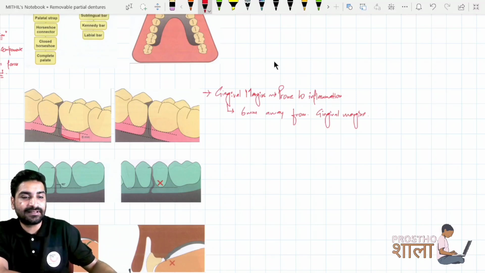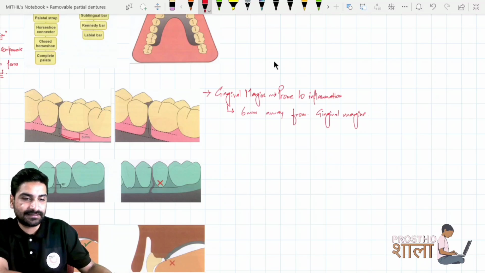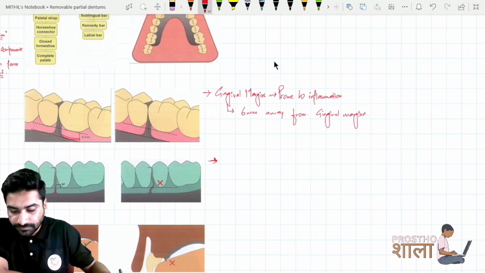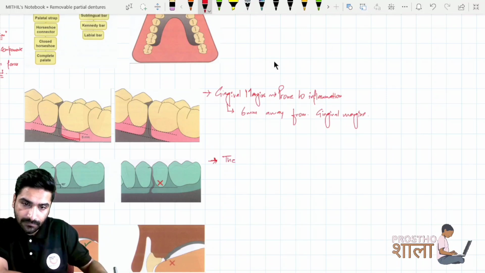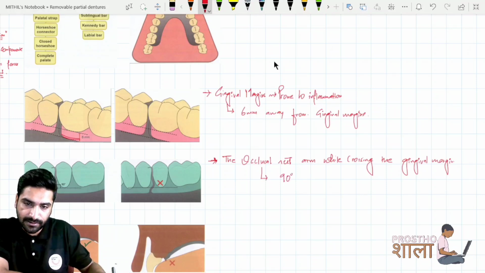Second thing, suppose a clasp assembly or a rest is crossing the gingival margin. Okay, the occlusal rest arm while crossing the gingival margin should cross at 90 degrees, perpendicular.